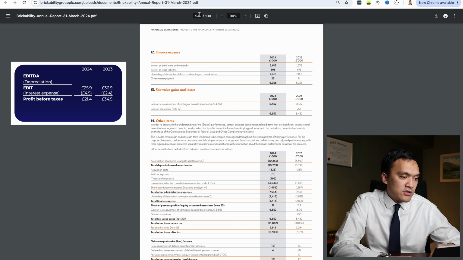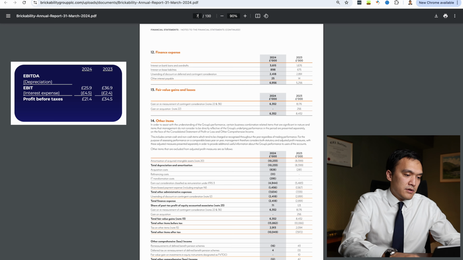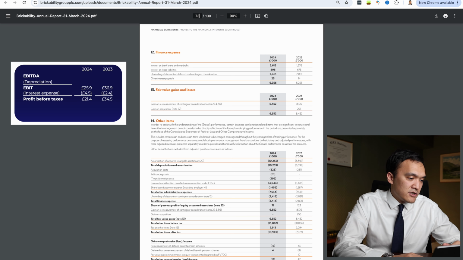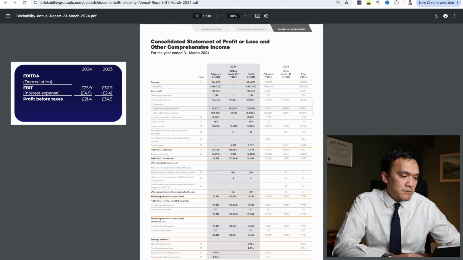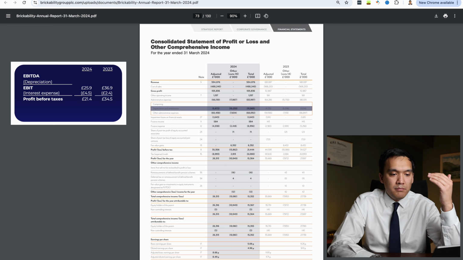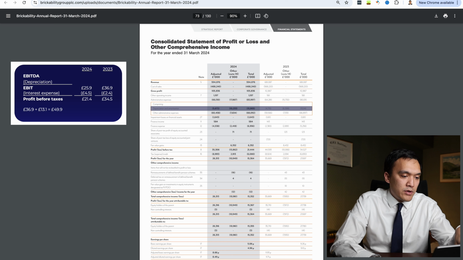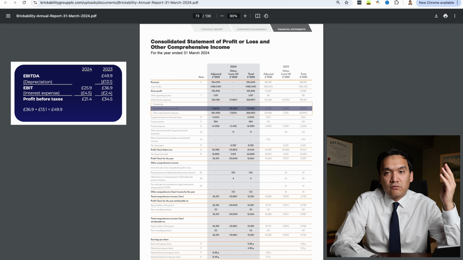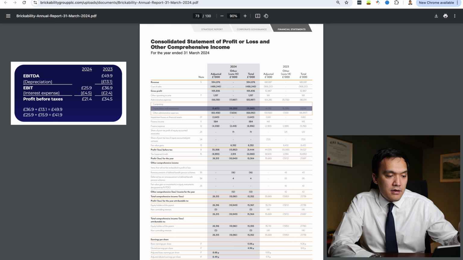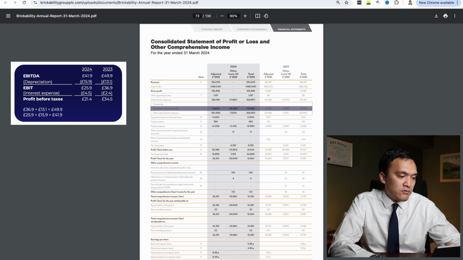So our final stage is to add depreciation, and in our case it is provided in the profit and loss statement. So we add back to EBIT of 36.9 million in 2023 13.1 million of depreciation and get EBITDA of 49.9 million. And for 2024, we had EBIT of 25.9 million and we had 15.9 million of depreciation and get EBITDA of 41.9 million in 2024.